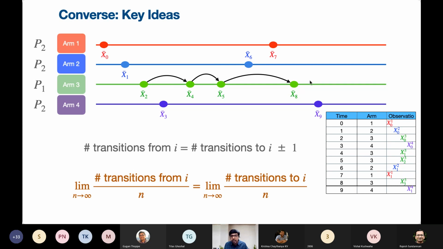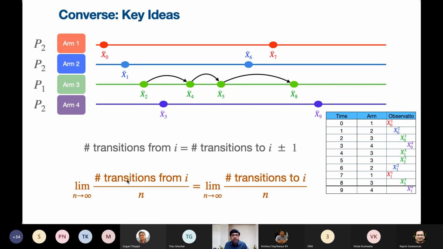For the first state, the number of transitions from will be one more than the number of transitions into. And for the last state, the number of transitions into is going to be one more than the number of transitions from. So what we can say is that the number of transitions to and from differ by at most plus or minus 1.